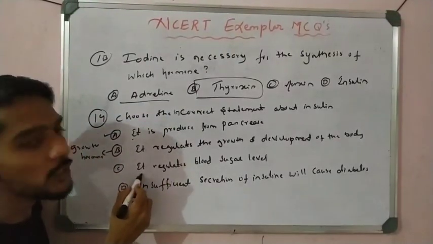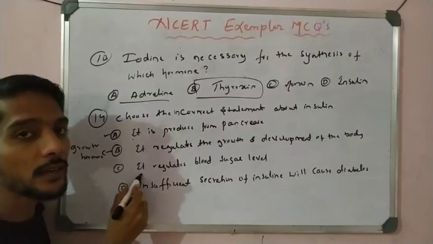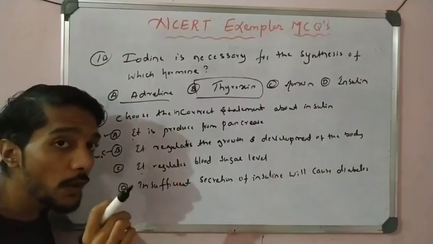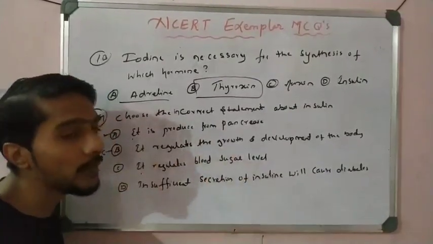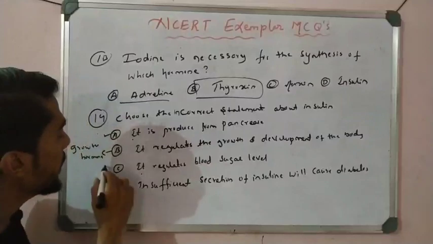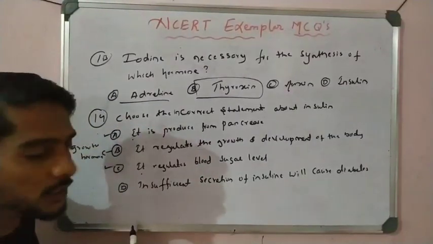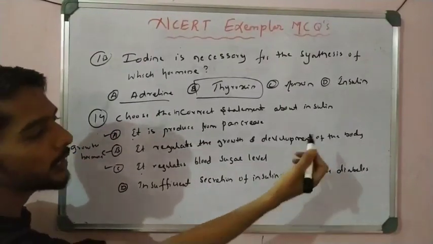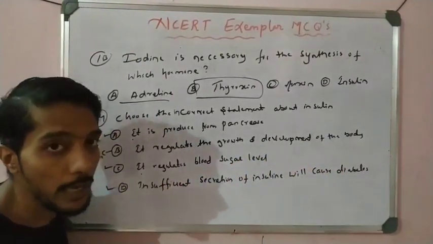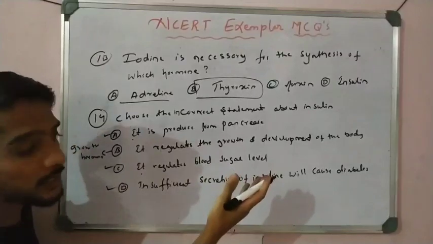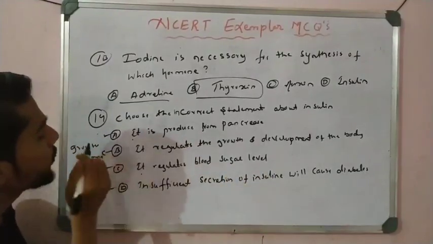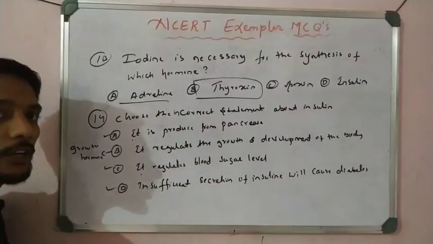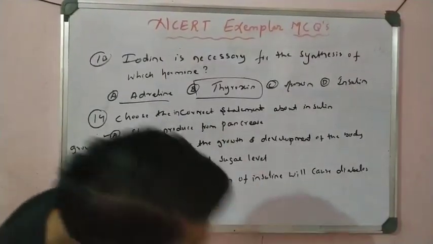C, it regulates the blood sugar level, right? Whenever there is a high blood sugar level, insulin is produced. Whenever the sugar level in the body is high, what happens? Insulin is produced. So it is correct. And insufficient secretion, if there is a deficiency of insulin in the body, leads to diabetes, the sugar disease. So that is also correct. So option B is wrong here, because growth and development is not a function of insulin, it is a function of a pituitary hormone, that is growth hormone.